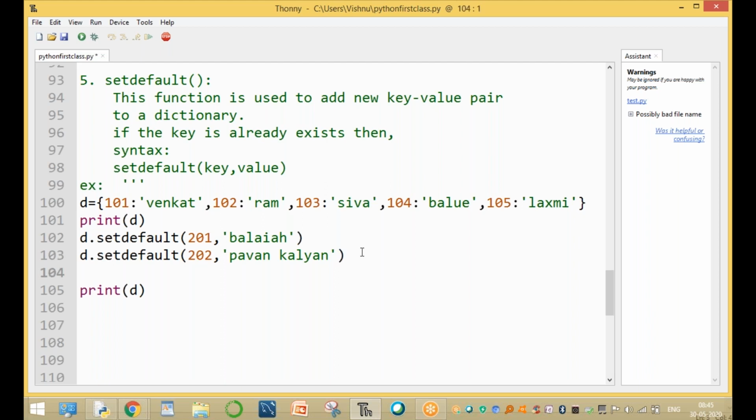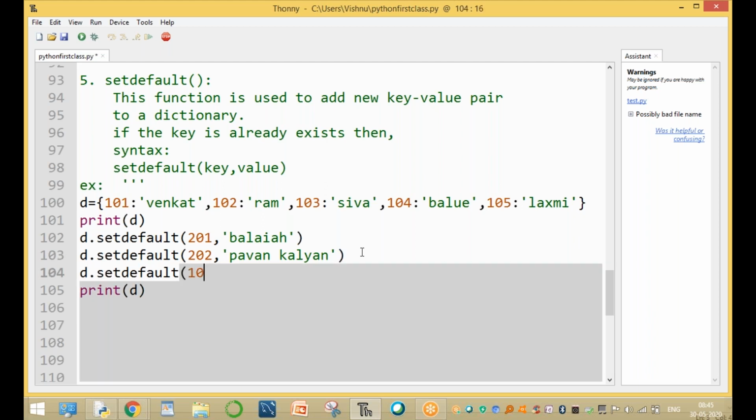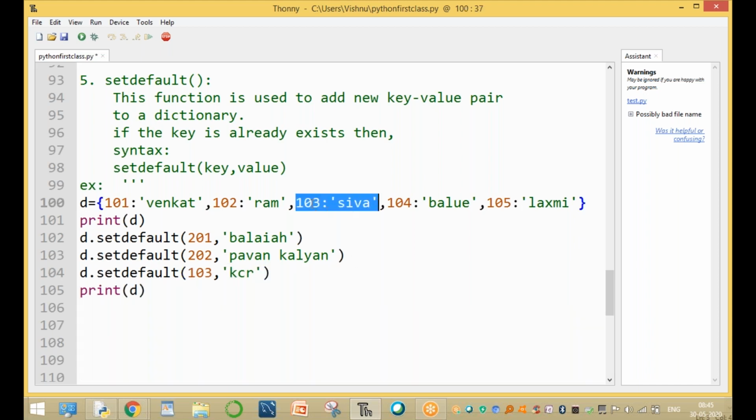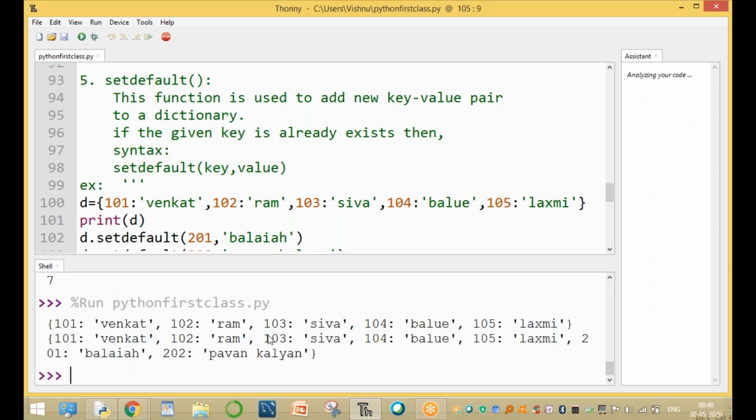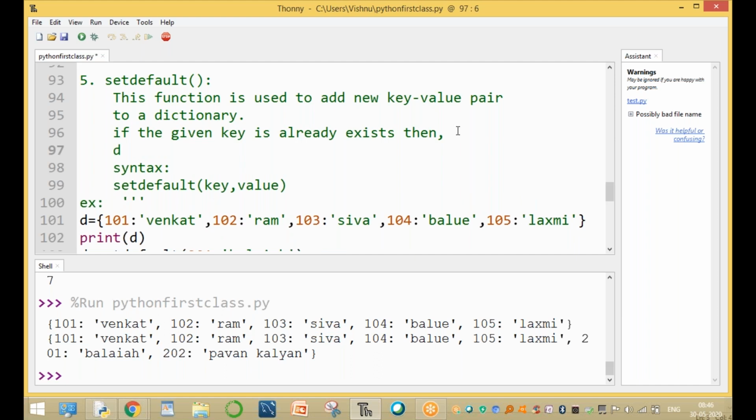For example, 201, okay, and we setdefault of, for example, 103. The Shiva place 103. For example, assume that one is KCR. 103 Shiva is already existing. 103 is already present. If the given key is already existing, then what happens? Run this concept. Okay. And is the value changing or not changing? Is 103 changing or not changing? Not changing. If the given key is already existing, okay, do nothing.